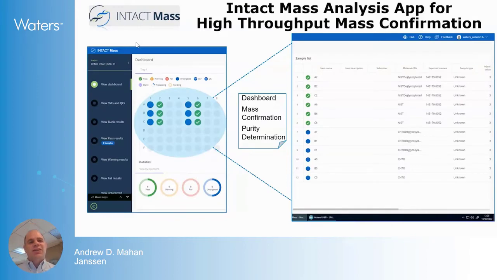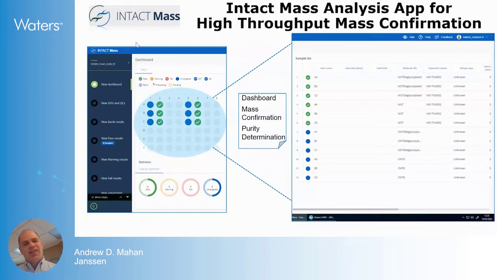And one of the most common, and I argue one of the most useful assays with a small amount of material, but just provides back so much information, is the intact mass assay. And this app was really designed to screen. One could have a full plate of 96 different mAbs, and the user would, in this workflow, enter the expected mass for each of the therapeutics.